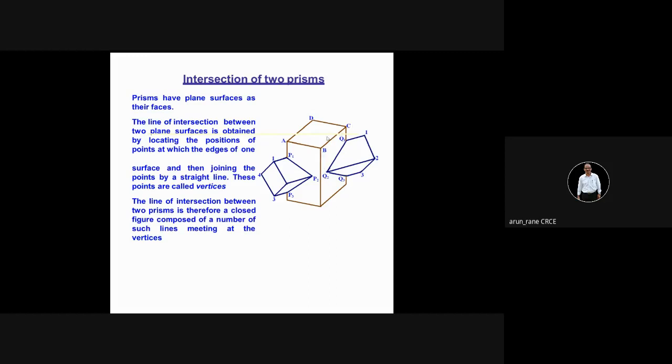Q2 is on the face BC, and Q4 is on the face DC. So, I repeat, the base solid is represented by ABCD, the penetrating solid is represented by 1, 2, 3, 4, and the intersecting points are represented by P1, P2, P3, P4.